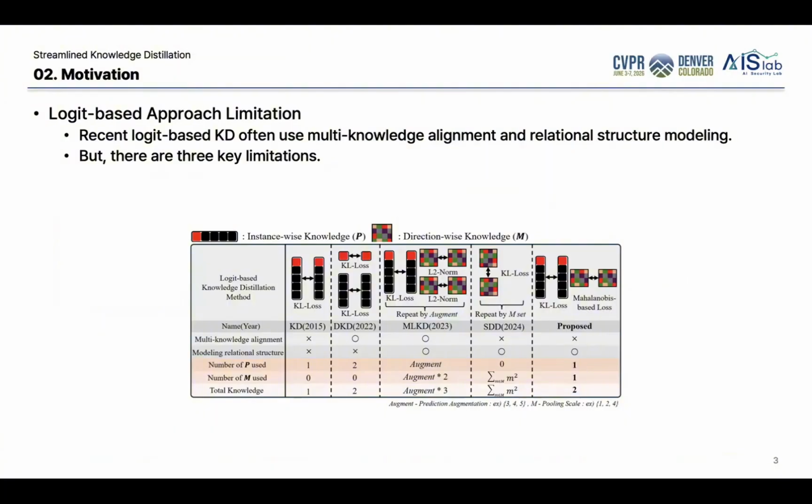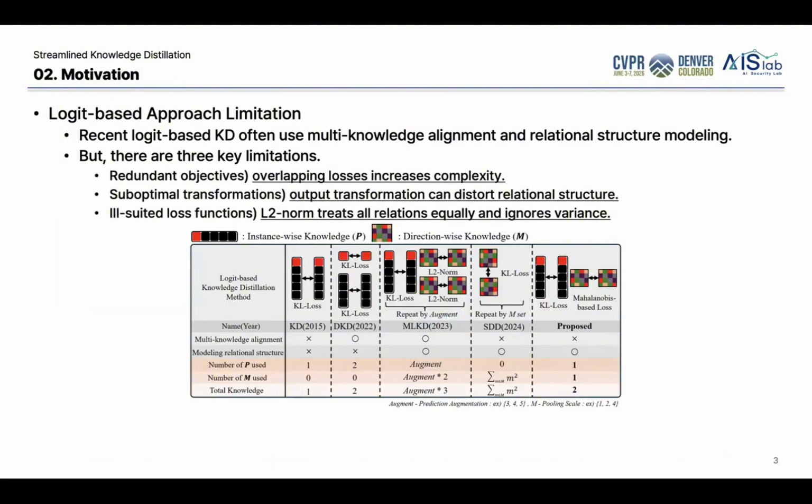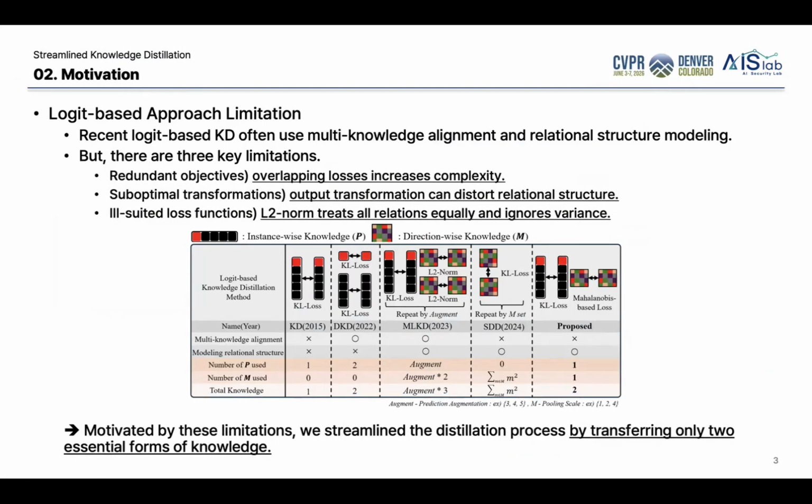However, these approaches still have three key limitations. First, redundant objectives. Second, suboptimal transformation. Third, ill-suited loss functions. Motivated by these limitations, we proposed SKD. The main idea is simple. Instead of using many objectives, SKD transfers only two essential forms of knowledge.